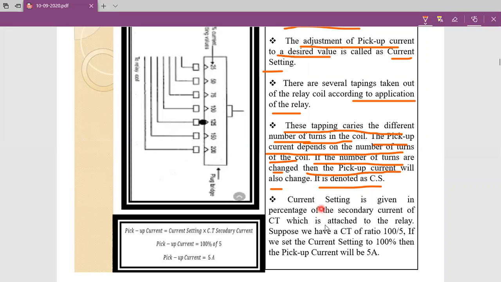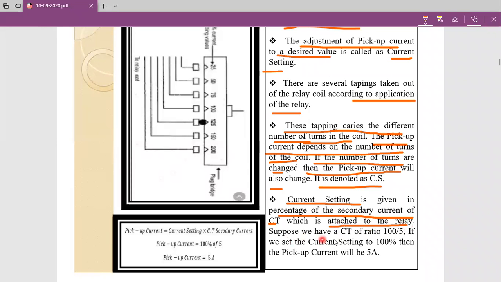Now, here is the example of what I explained previously. Current setting is given as a percentage of the secondary current of the current transformer. So we always represent current setting as a percentage of the secondary current of the current transformer. CT is nothing but current transformer, and it is attached to the relay.